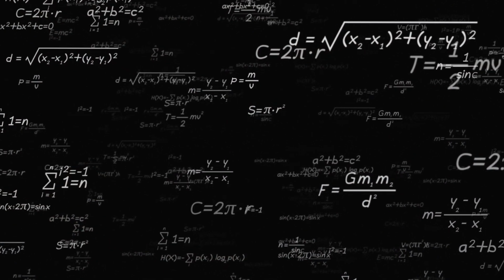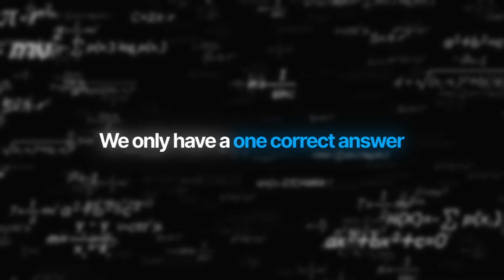And this is math. When we talk about math, we only have one correct answer, meaning a deterministic result. It does not work like that with LLM models, because again, they work on patterns and probabilities, not a single deterministic correct answer.